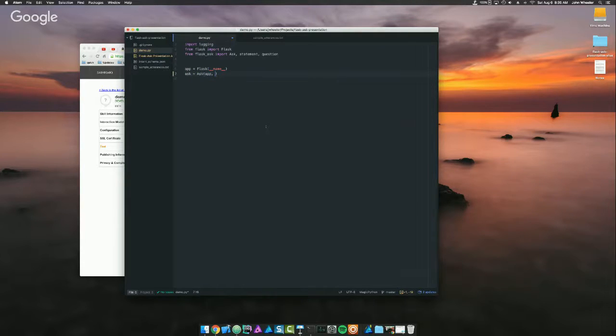And for extensions, you pass in the app when you instantiate the extension. And for Flask-Ask, you have to give it basically a route that it's going to go to. And this is nice. So if you're actually building a Flask app, you can add on voice capabilities by giving it a single route, because the Alexa service will forward all requests to a single route. Okay, so then we'll just say log. Okay, and I'm just going to configure Flask-Ask to give us some helpful debug information while we're programming with it.